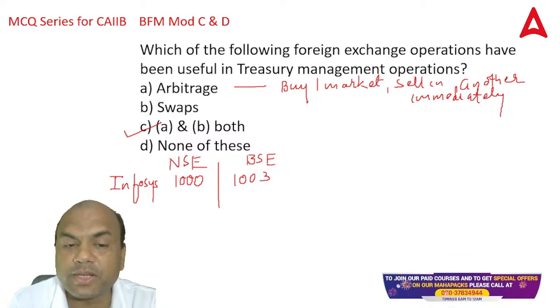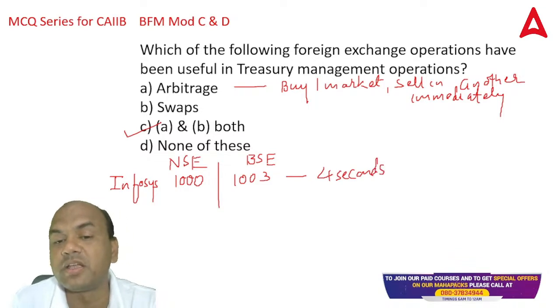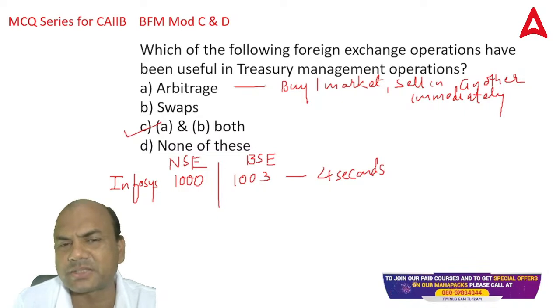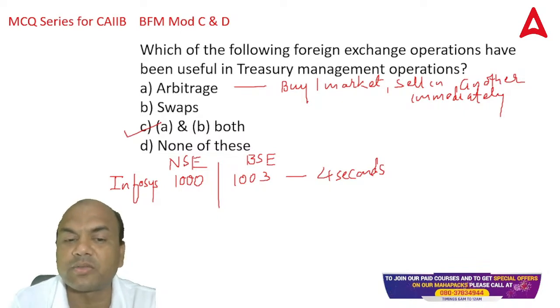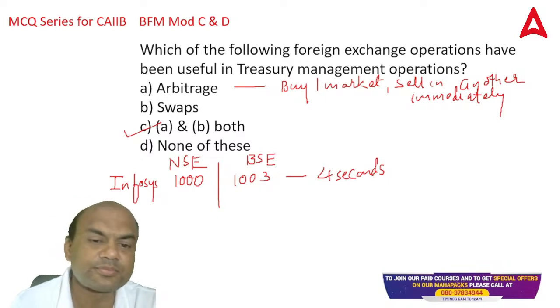Now this difference between NSE and BSE remains for hardly 4 seconds, not even 4 seconds nowadays. With technology, it is hardly 3 seconds at most. It immediately collapses and the prices match each other.